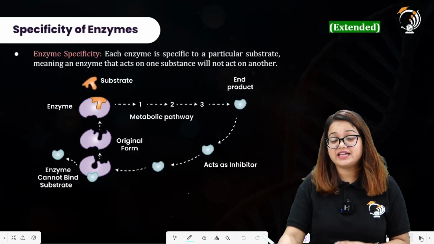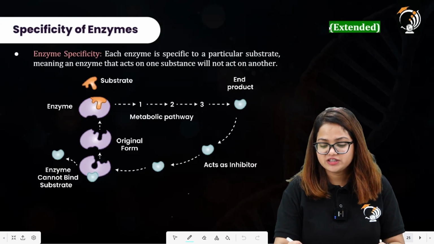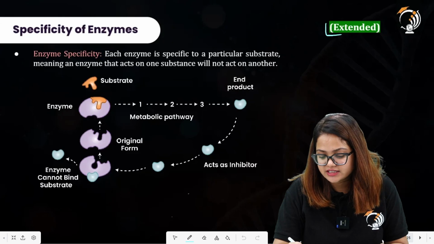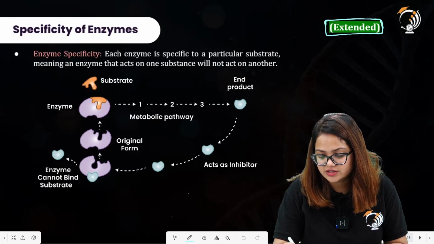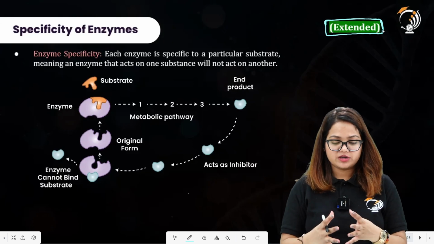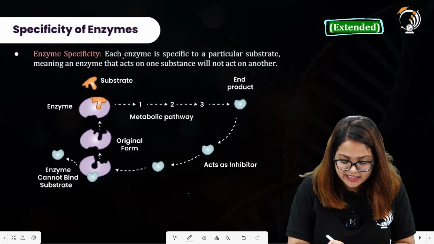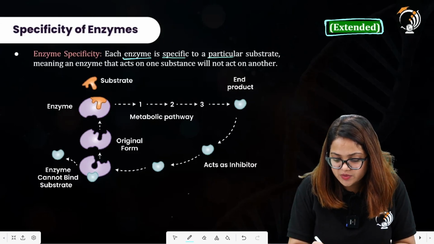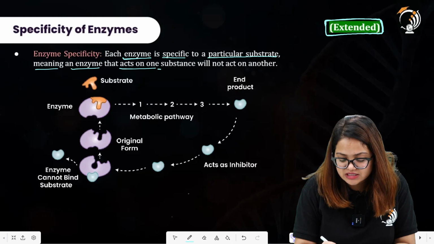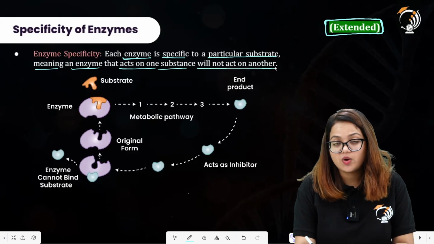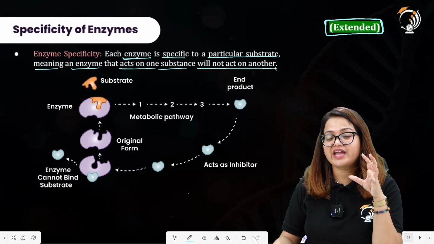Specificity of enzymes, that enzymes are specific in nature. All of these parts are for the students that are studying the supplement of the syllabus also, that are the extended students. So having specificity of enzymes in our discussion, each enzyme is specific to a particular substrate, meaning an enzyme that acts on one substance will not act on another substance, because the enzyme has its specific active site.